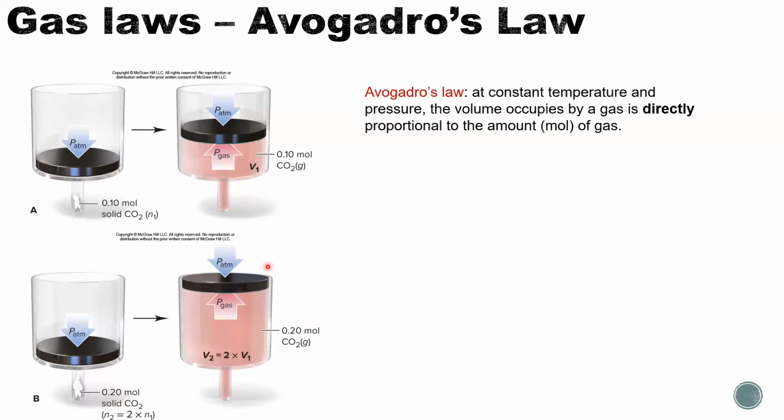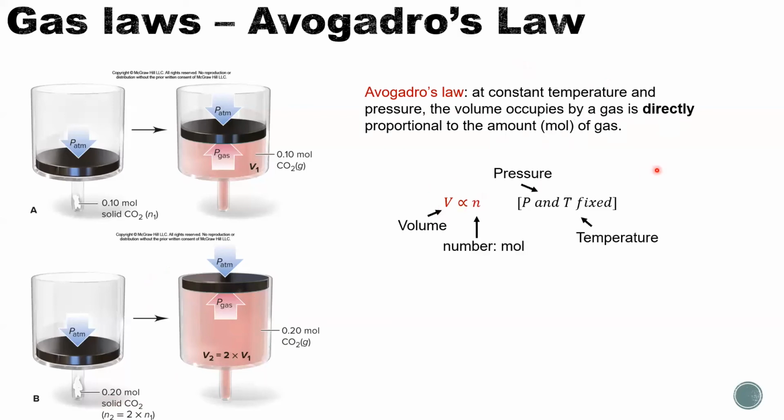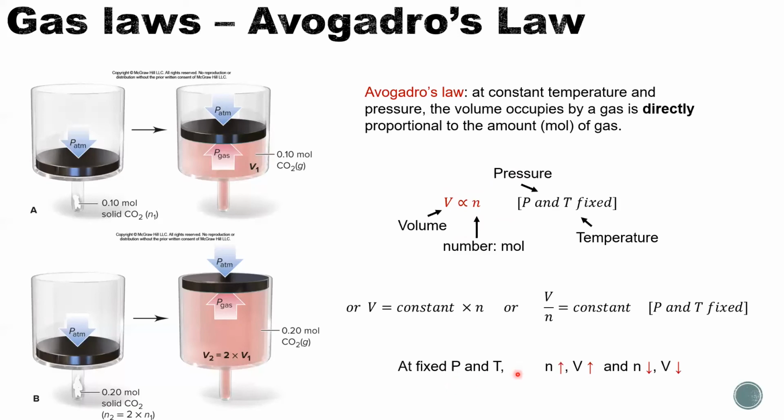So for Avogadro's law, at constant pressure and temperature, the volume occupied by a gas is directly proportional to the amount of the gas. It's easy to understand, right? The more of the gas we have, the more volume it occupies. We have this as V proportional to N as a math expression. So at fixed pressure and temperature, the more of the gas, the bigger the volume is. The less gas, the less volume the gas occupies.